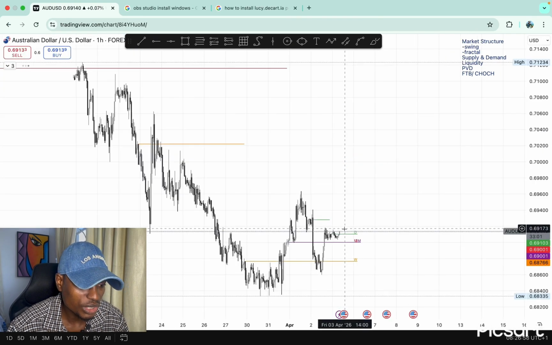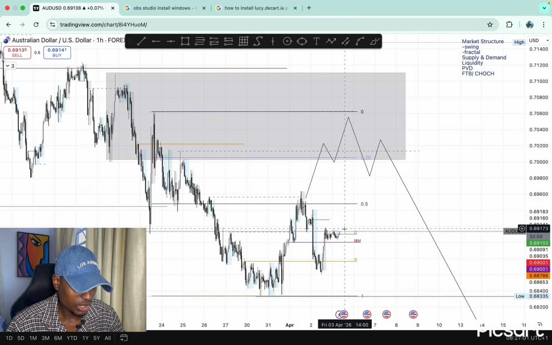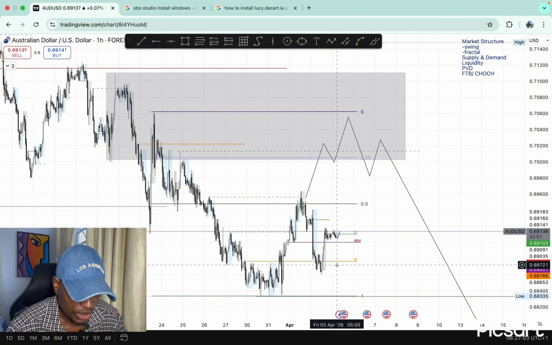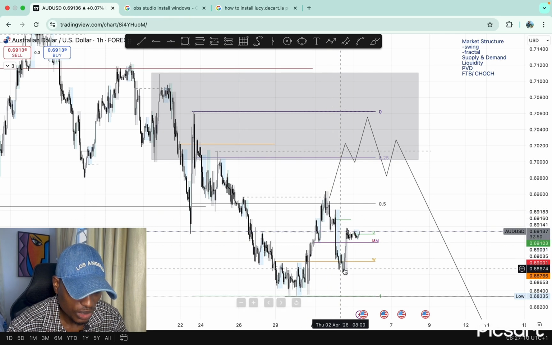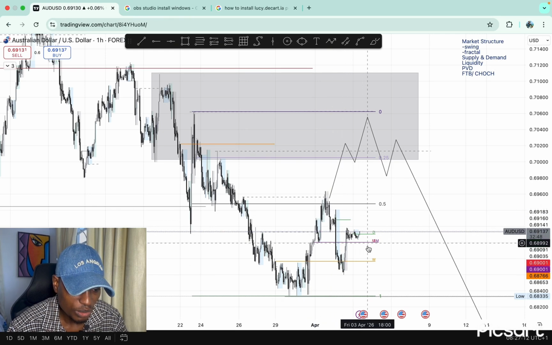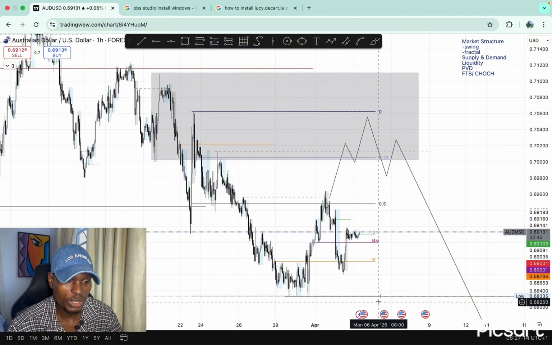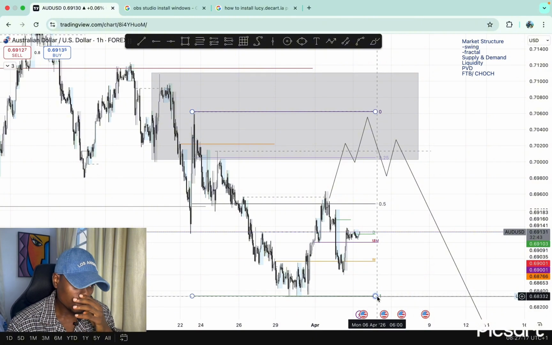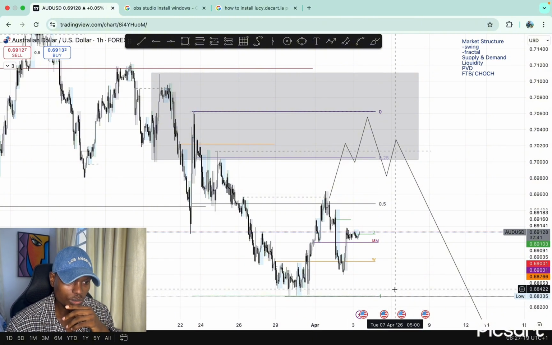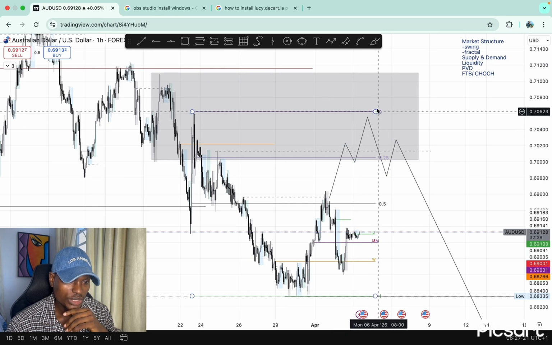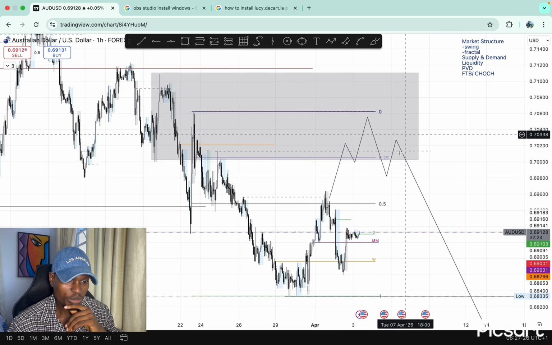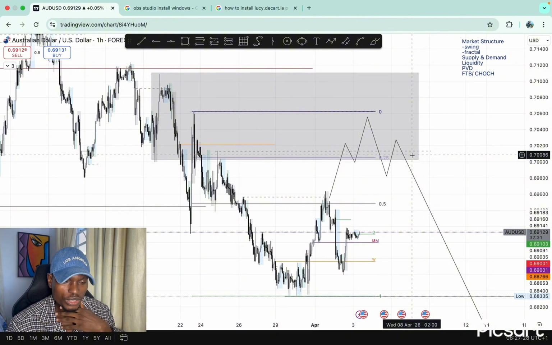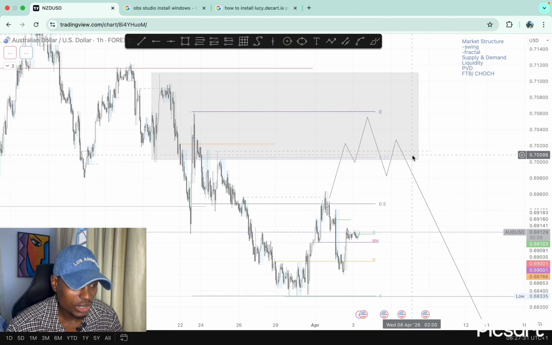The next pair I'll be looking at today is AUDUSD. AUDUSD also took liquidity and started pulling back down. We have our exchange of character here, and then from there we have a pullback up, and from there I expect to see more shorts on this pair. So I'm expecting more shorts on AUDUSD, though this was my ideal setup. If price would have gotten to this high, I would have preferred it would have been more clear. That's that for AUDUSD.